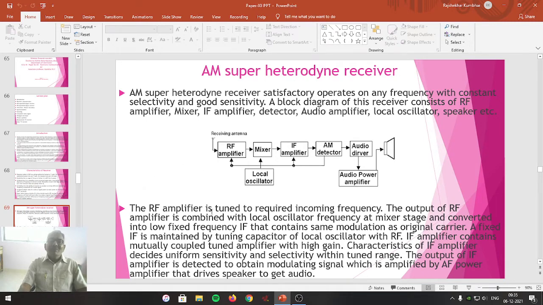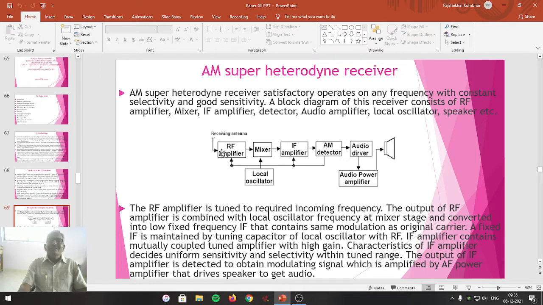The RF amplifier is tuned to the required incoming frequency through the antenna which is connected to it. The output of the RF amplifier is combined with the local oscillator frequency at a mixer stage and converted into a lower fixed frequency IF by using the superheterodyne principle, which contains the same modulation as the original carrier, which I already explained.